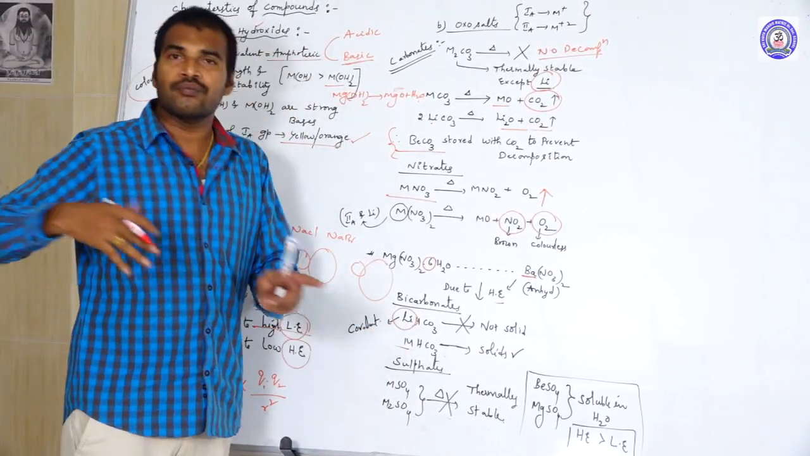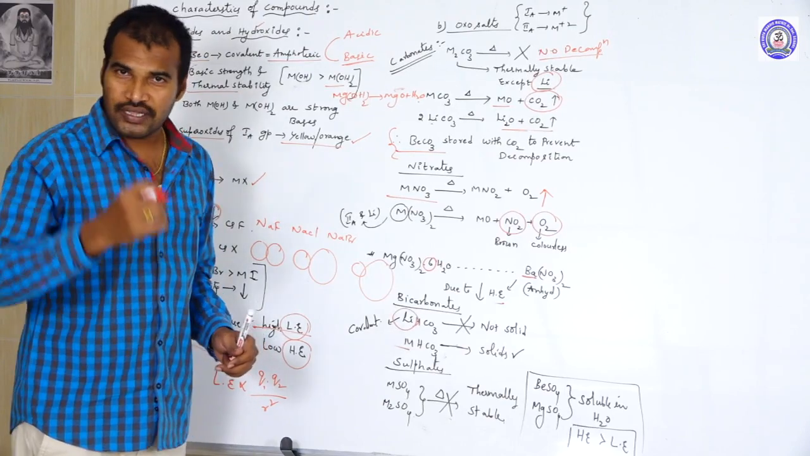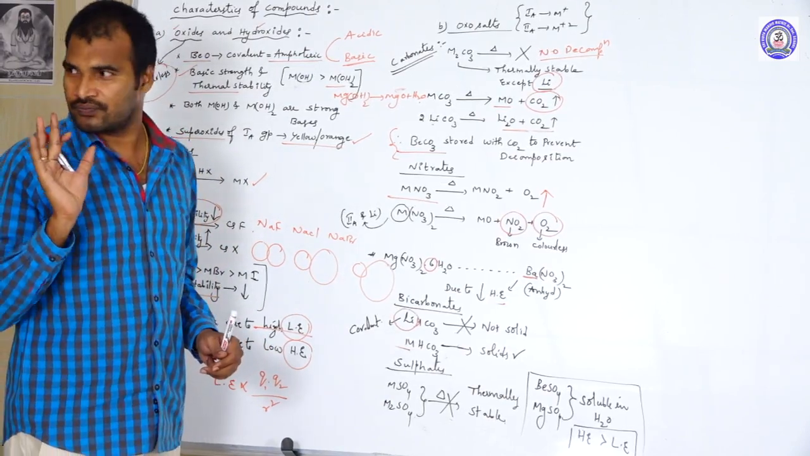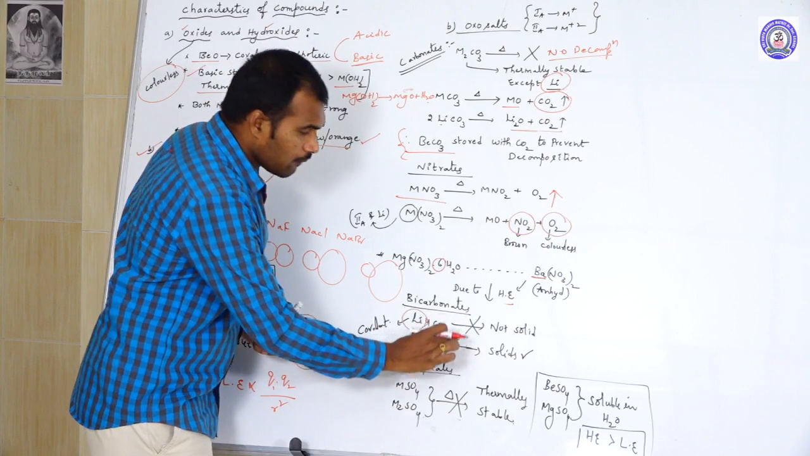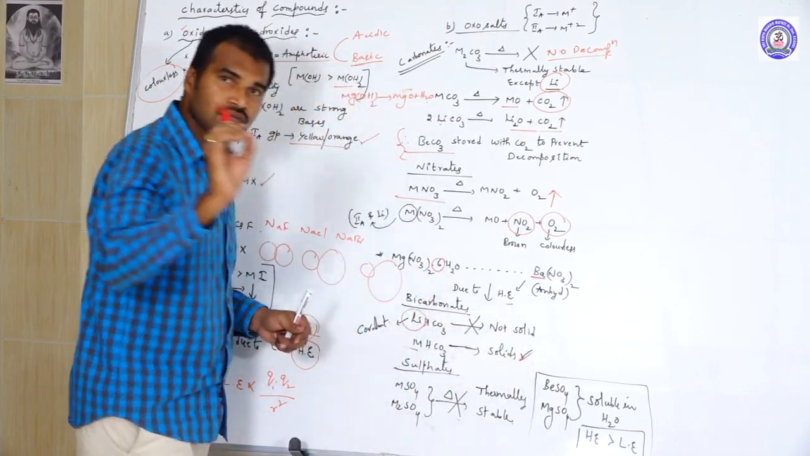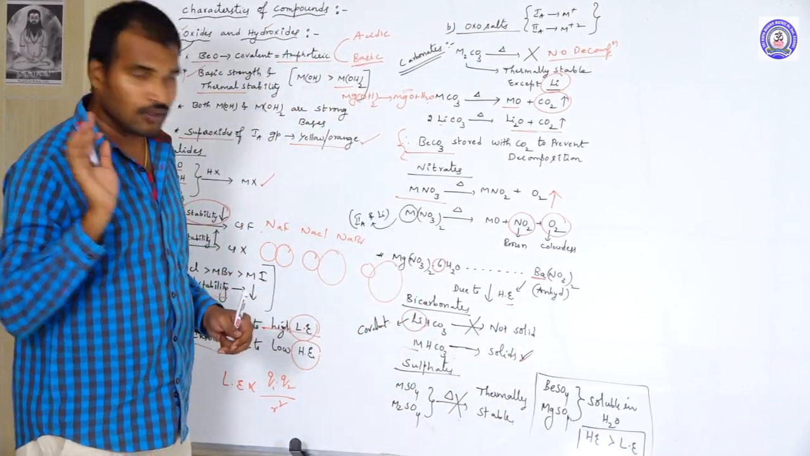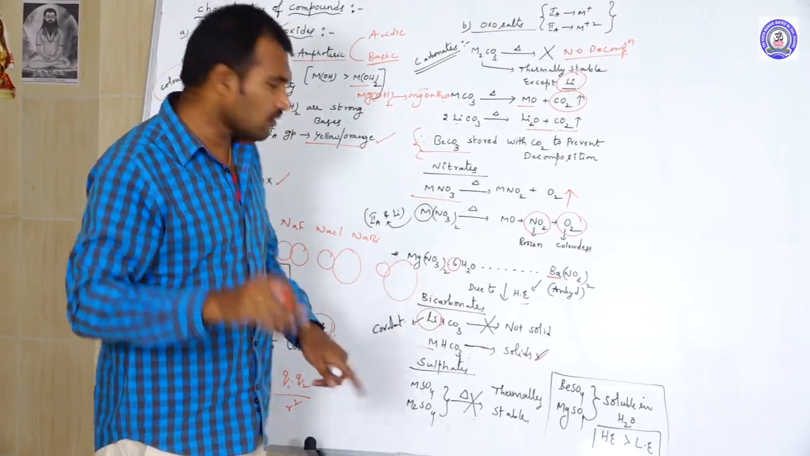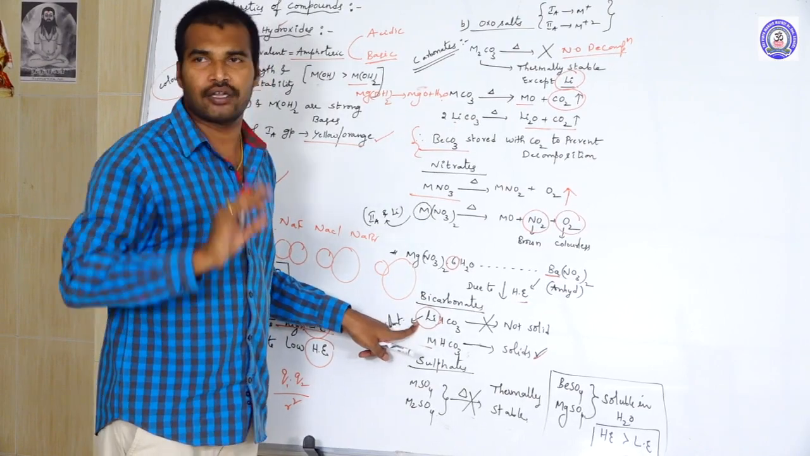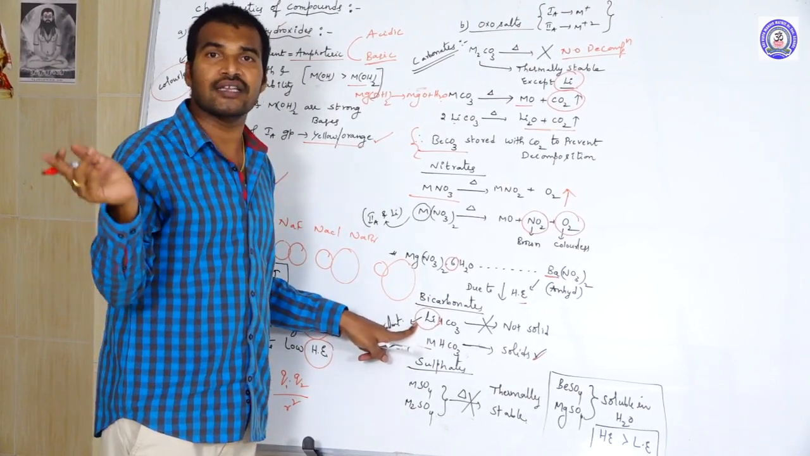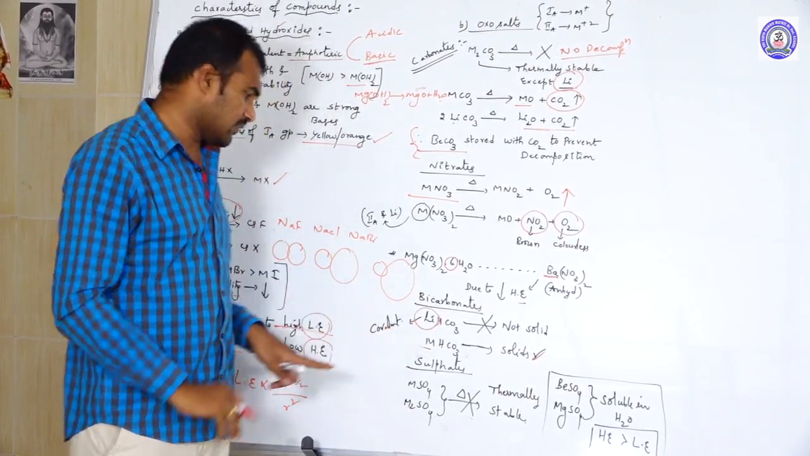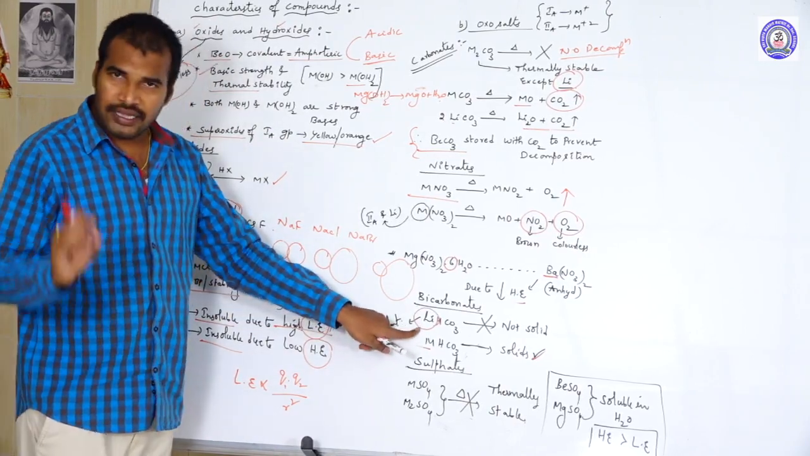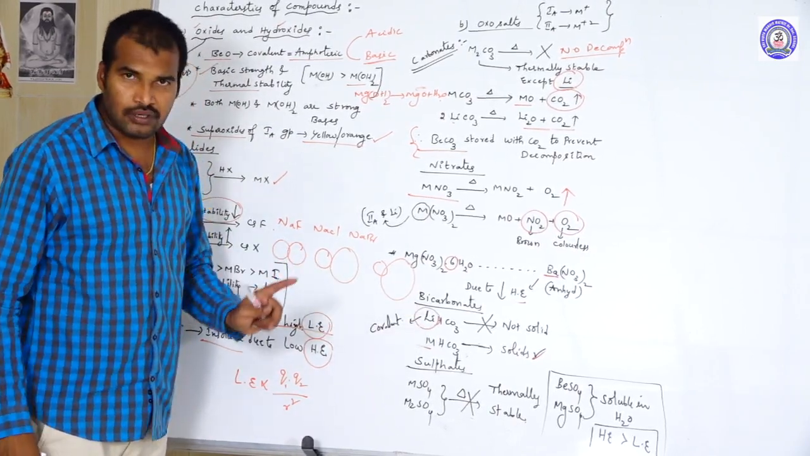Whereas all others will form ionic compounds, and most ionic compounds are solids. That is why all the other metal bicarbonates can exist as solids, but lithium bicarbonate does not exist as a solid. What is the reason? Because lithium can form only covalent compounds, and most covalent compounds are either gases or liquids. So that is the reason.